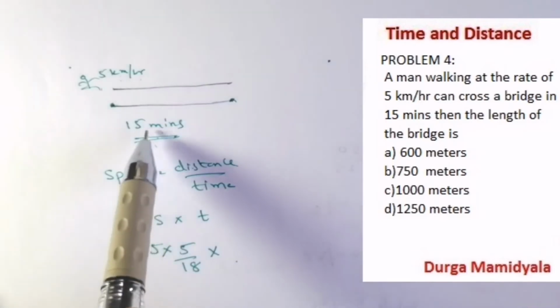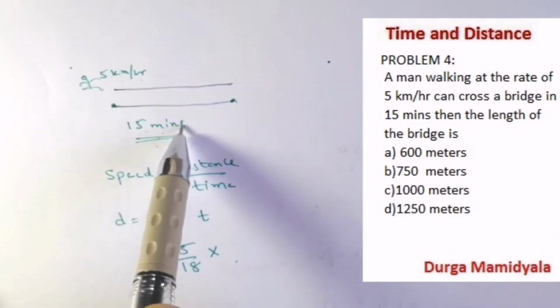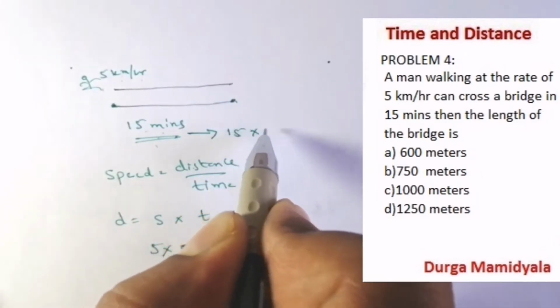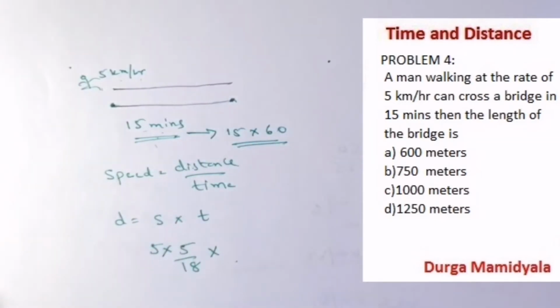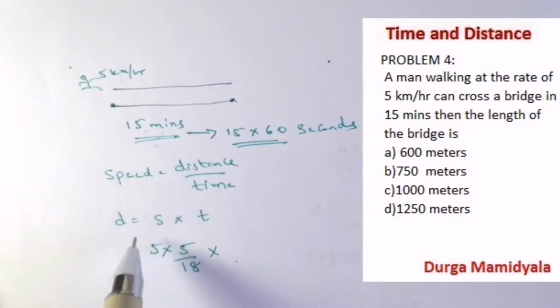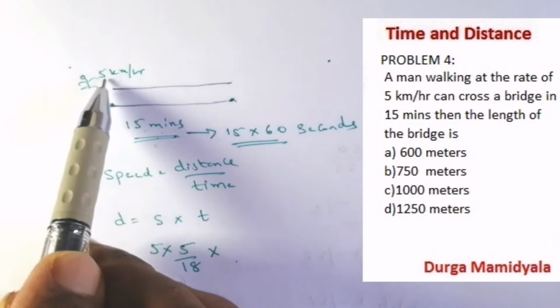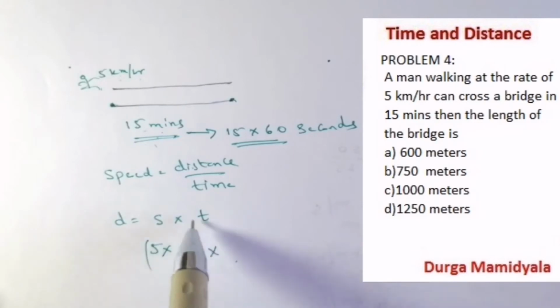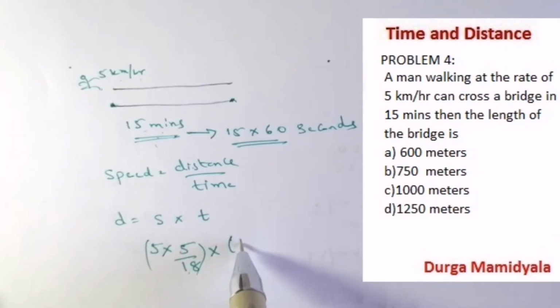But the time is in minutes, so we have to convert these minutes into seconds. That is 15 into 60 seconds, right?